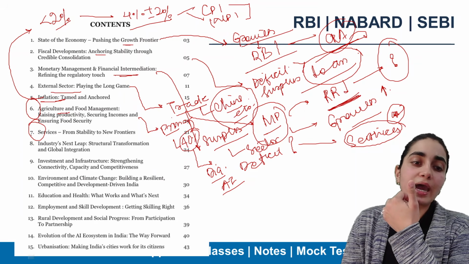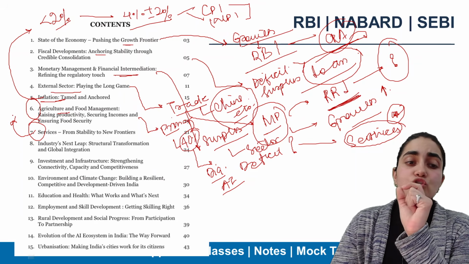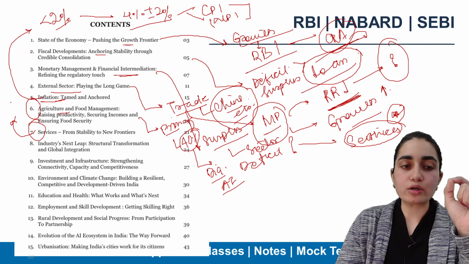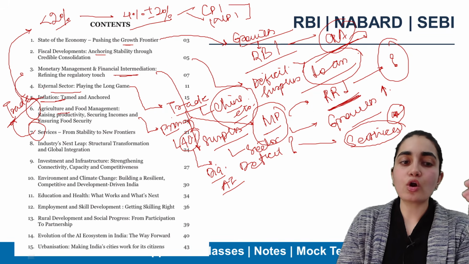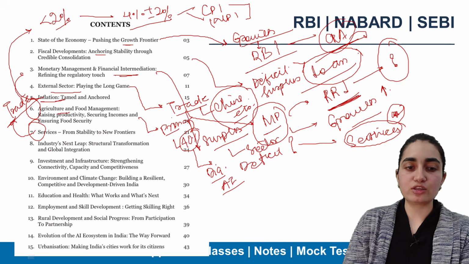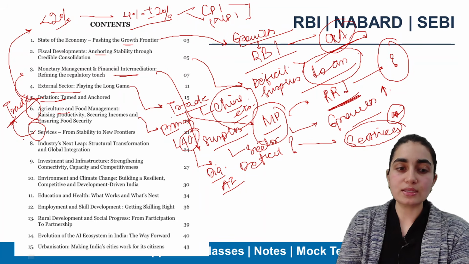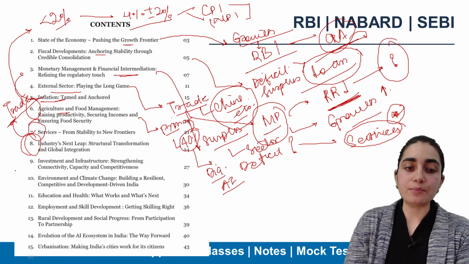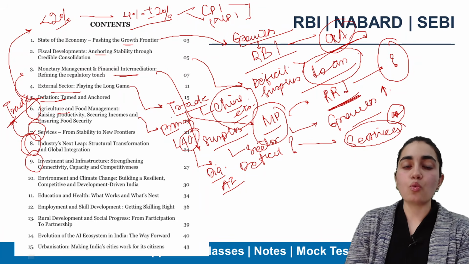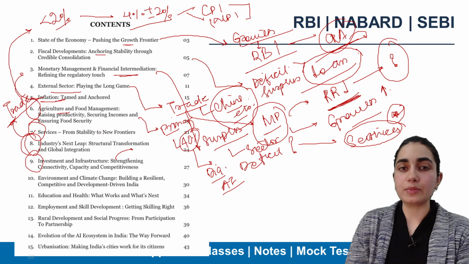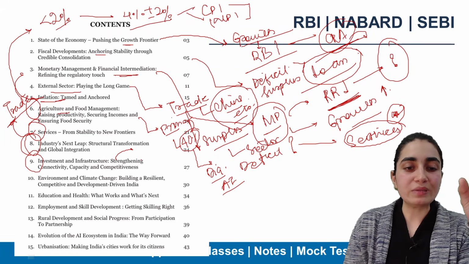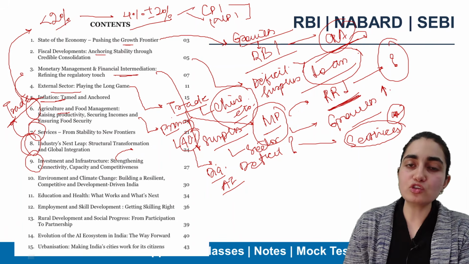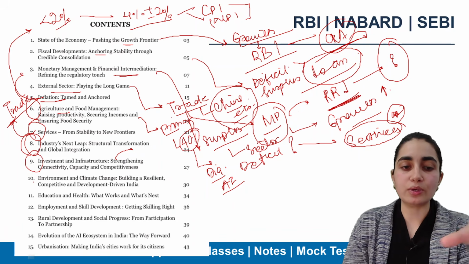Services, which is acting as a new frontier, is contributing in many ways. In trade, it is contributing in a better way, and it is actually better than the manufacturing sector also. Industries, this is also something I need to understand. Investment in infrastructure: what is the investment coming into India, and where are we spending? What has been the infrastructure status? It can be physical, it can be digital as well.